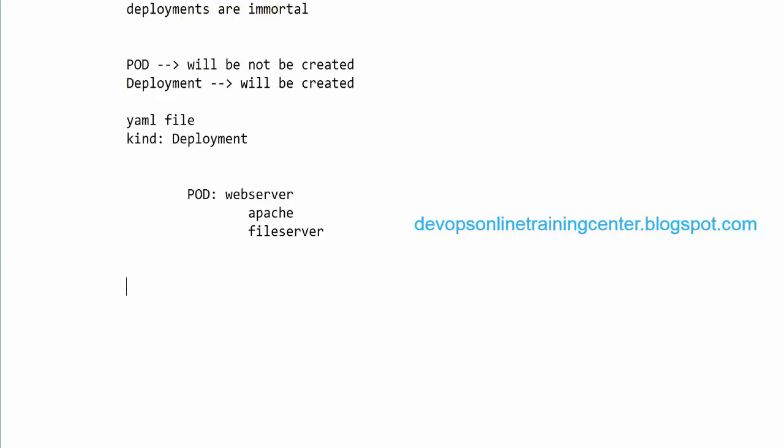Okay. Got you. How about if in this pod we have 10 containers, and only one of the containers goes down? Let's say Apache. All containers are working fine, but only Apache is down. Is it going to create only Apache in the same pod, or is it going to create Apache in a different pod? Yeah, it will create it in the same pod, because there is something called desired state. In the desired state, we have mentioned how many pods and how many containers we need, and that many will be created automatically.